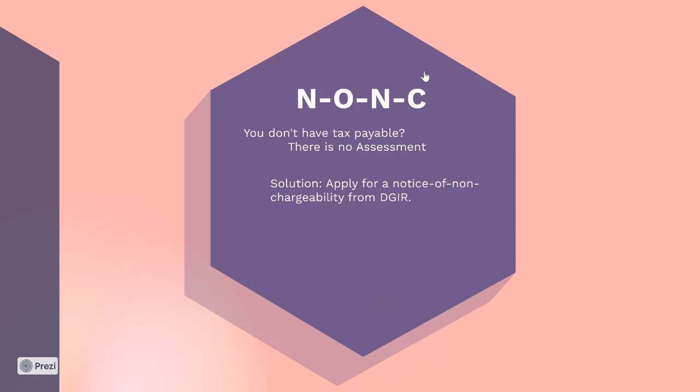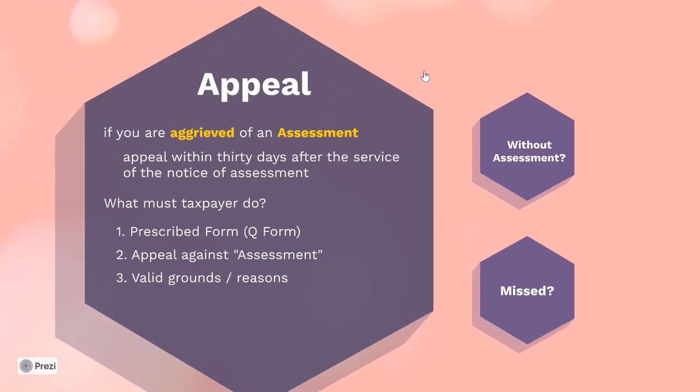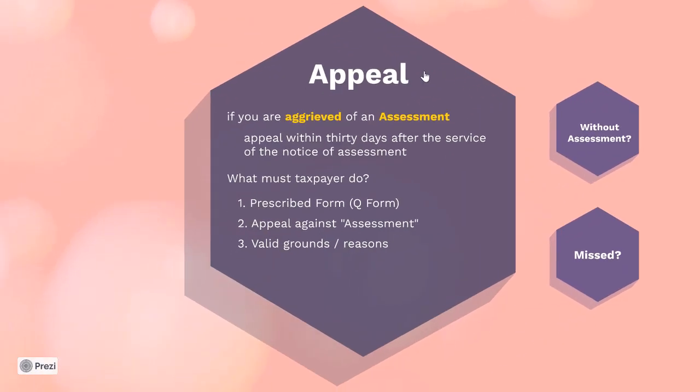The solution is you have to apply for NONC, which is a notice of non-chargeability from the DGIR. When you have applied for this notice and the notice is issued to you, then you're allowed to appeal against the NONC within 30 days from the date of being so notified. All right, that's a bit about NONC cases when you do not have an assessment.